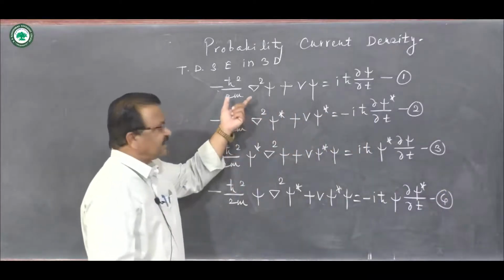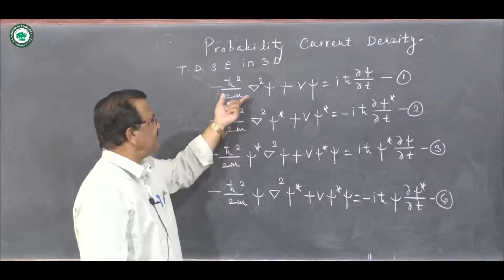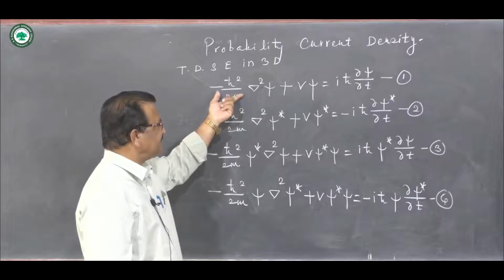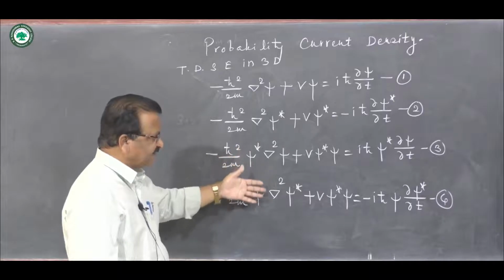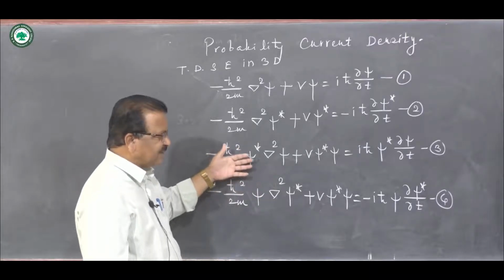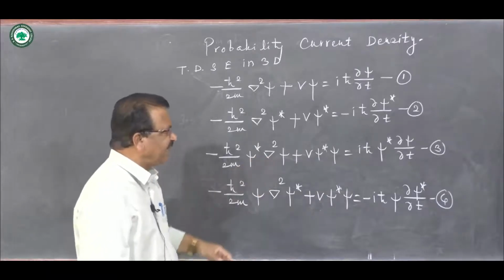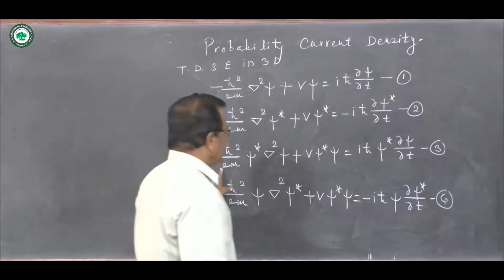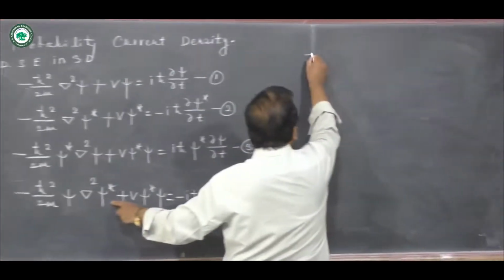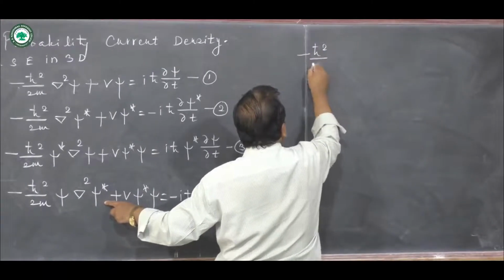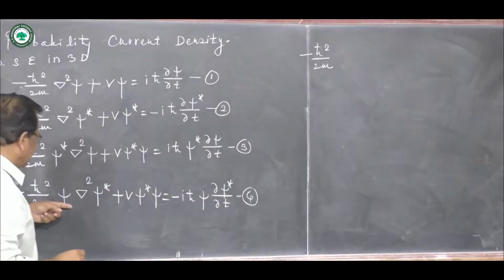Okay. Write Schrodinger equation in 3 dimension, take its complex conjugate, multiply equation 1 by psi star and equation 2 by psi and rewrite this equation. You will get equation number 3 and 4. And now I am subtracting equation 4 from 3. So 3 minus 4 gives me minus h cross square upon 2m minus h cross square upon 2m, then this minus this.